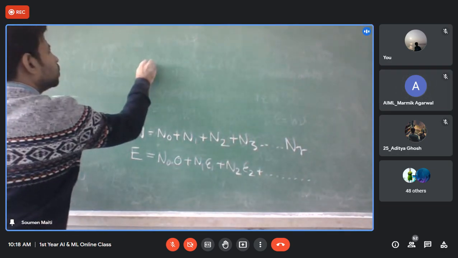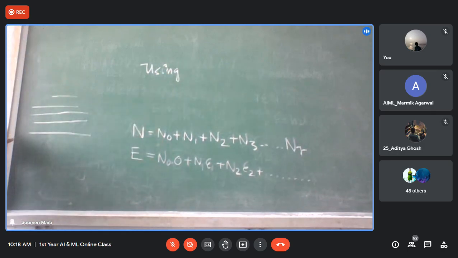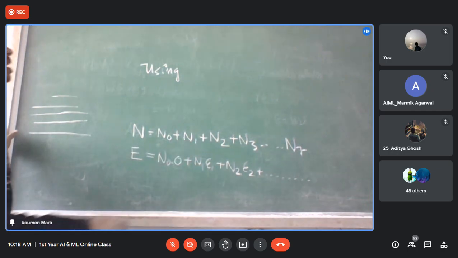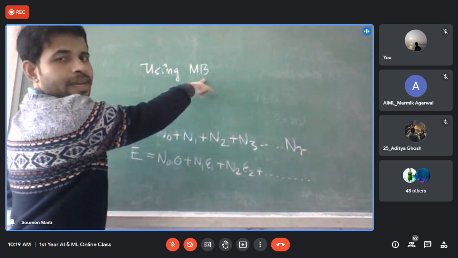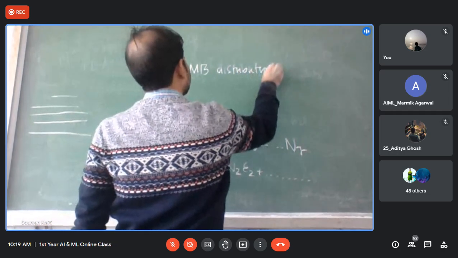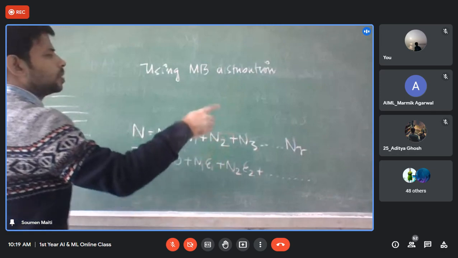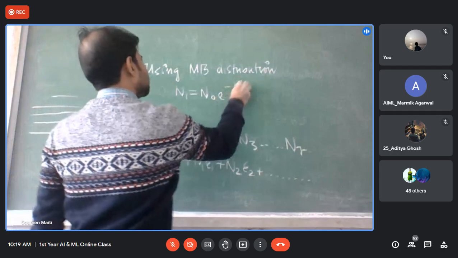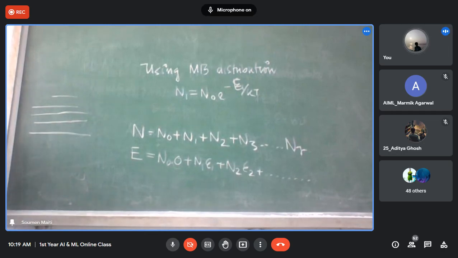I will also discuss the statistical one, otherwise Edison will discuss it if he wants. Using the Maxwell-Boltzmann distribution, the number of oscillators in this level can be written as N1 is nothing but N0 e to the power minus E1 by KT. Yes or no? Is it clear or not?